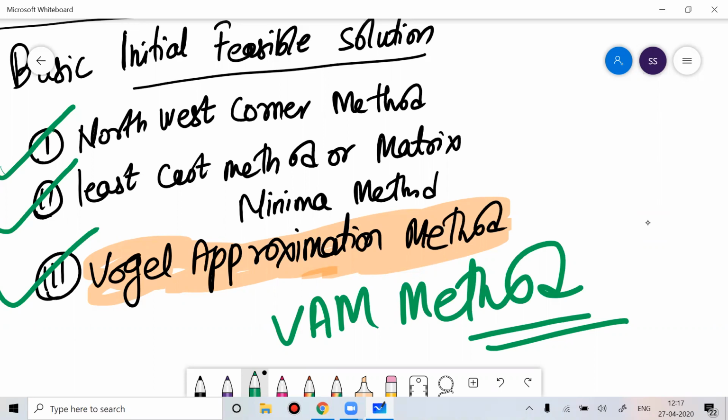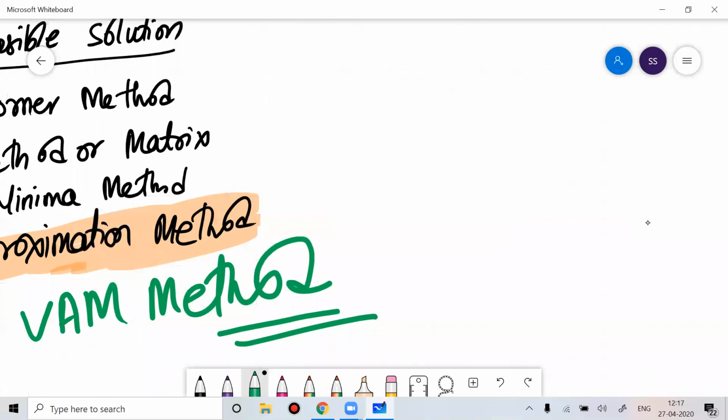Once we get the basic initial feasible solution, then we'll do the optimality test.